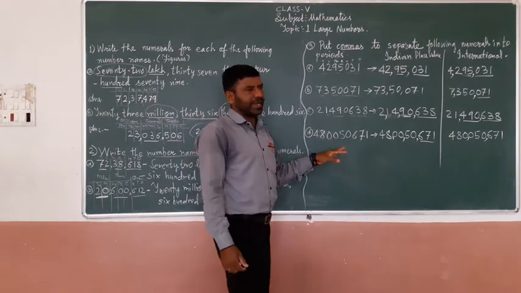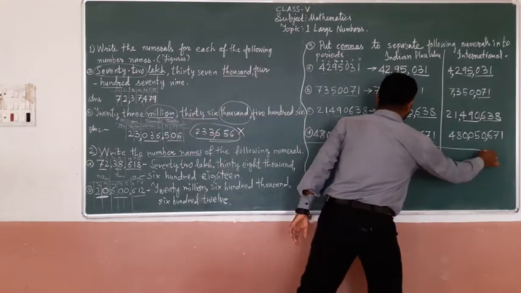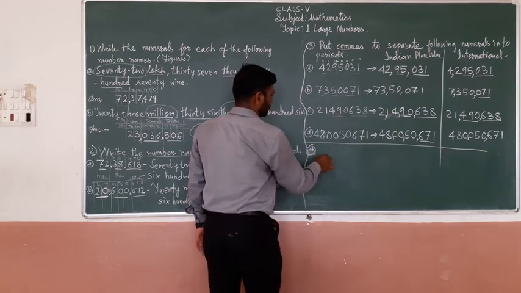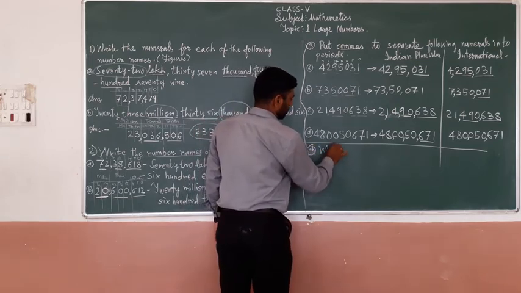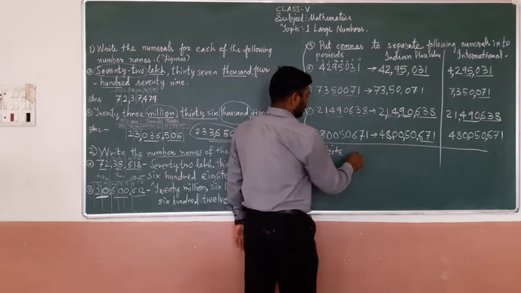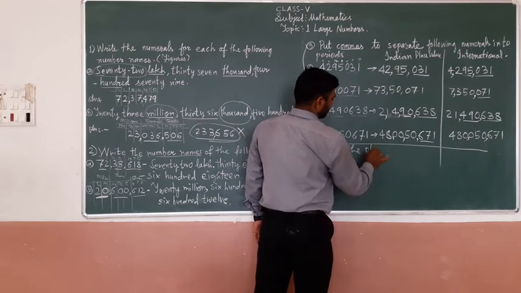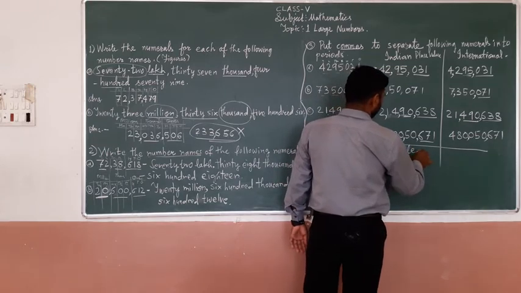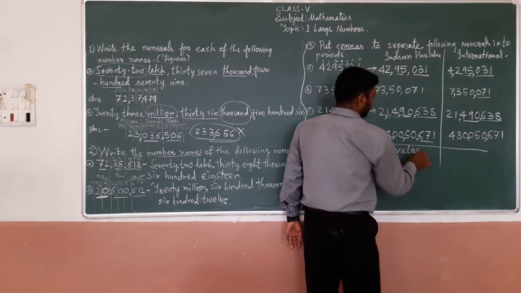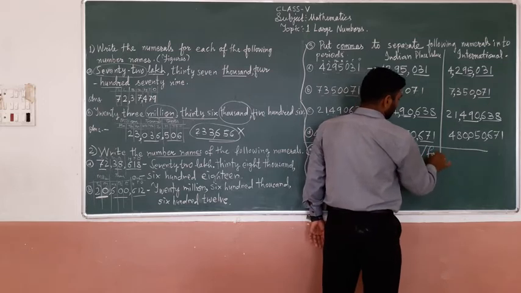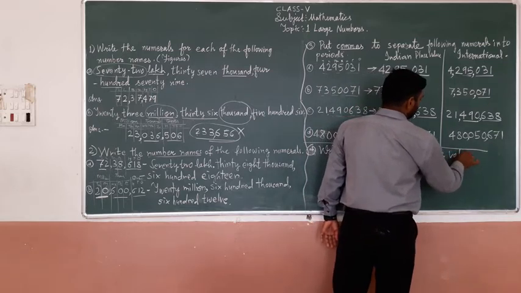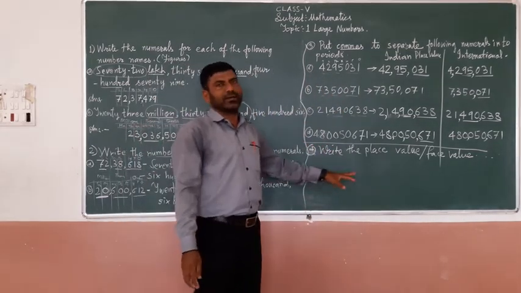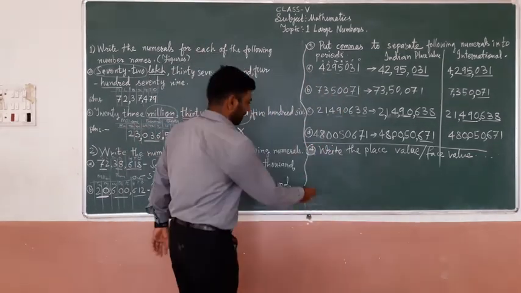a question may be asked: write the place value or face value of the following digits, or of the underlined digit. The question may ask like this.